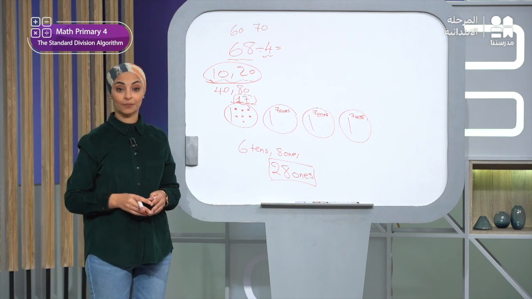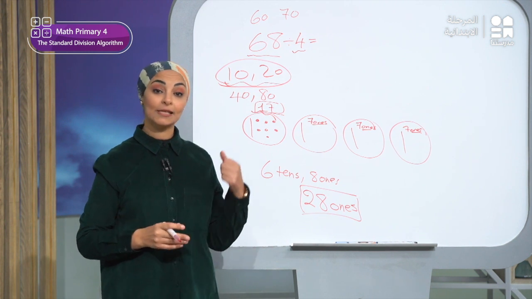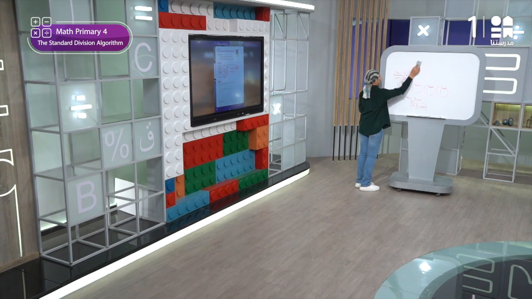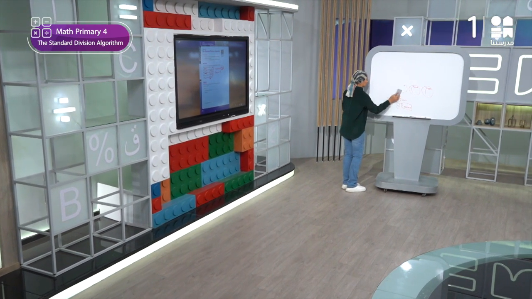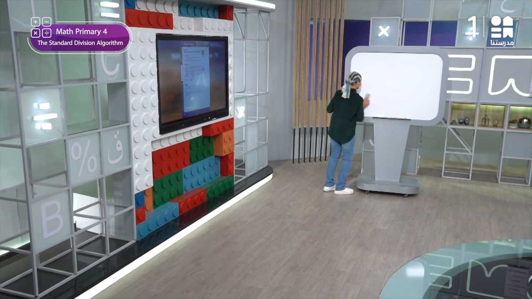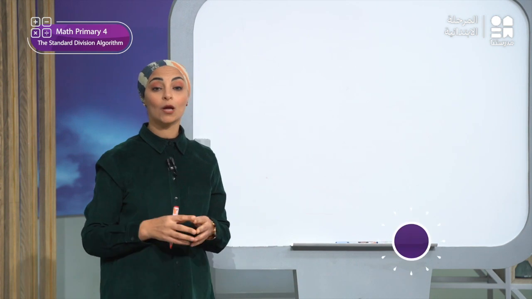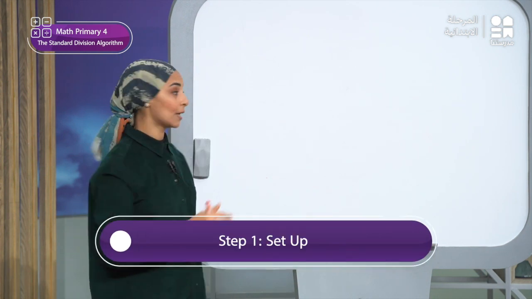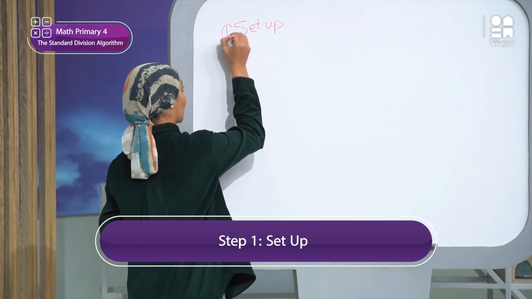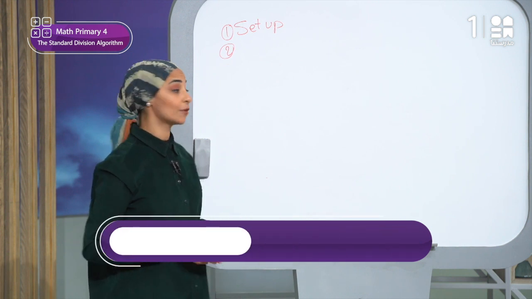so it is very necessary to know the steps of the strategy. I will write them now on the board. Let's see it all together. Okay, now let's write the steps here. Here I have step number 1. I will set up the number. Okay, so step number 1 is set up. Okay, what about step number 2? Step number 2, I will make division.